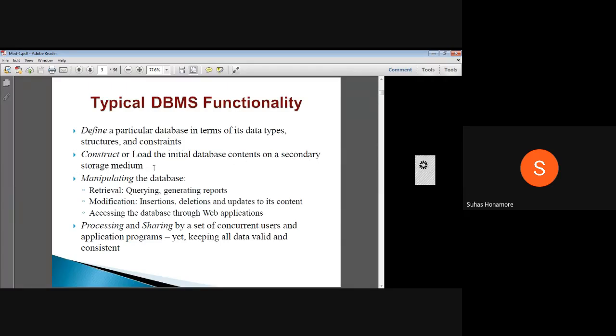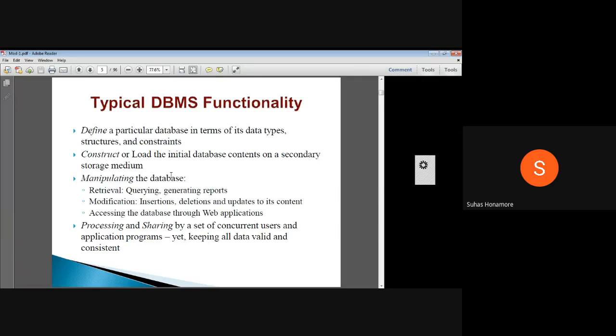So already you may have some data, previous existing data is there, so you can load it. Suppose previously I have it in some Excel sheet. Excel sheet is nothing but the file system, whatever we told. So in that file system, you had some information.